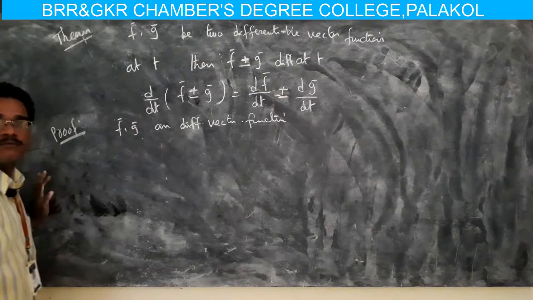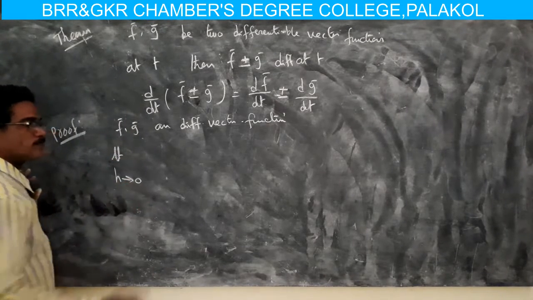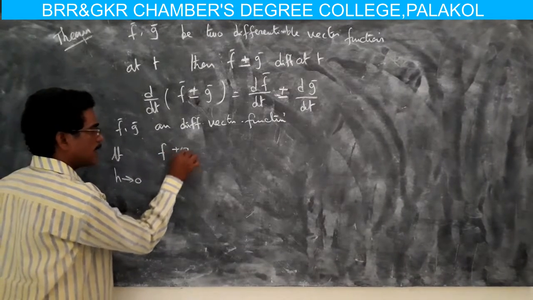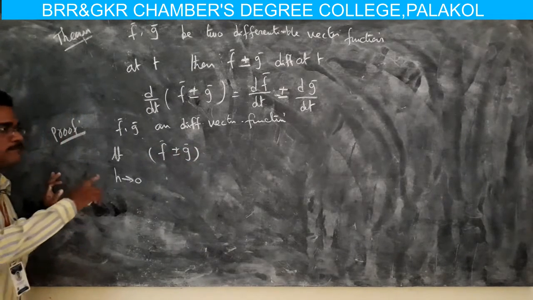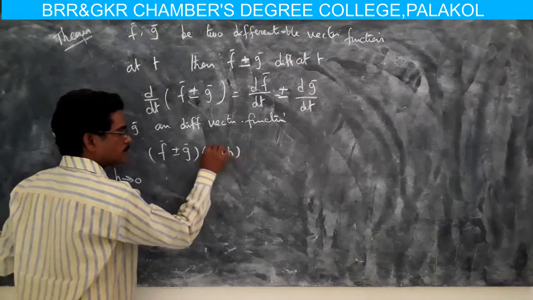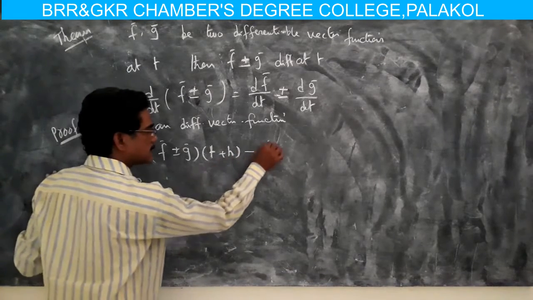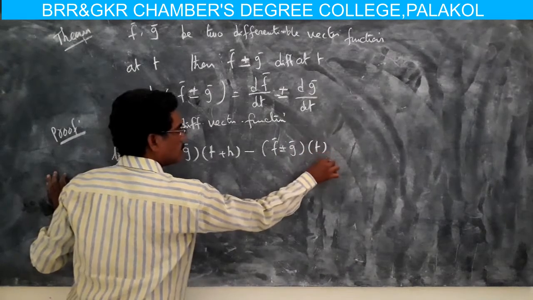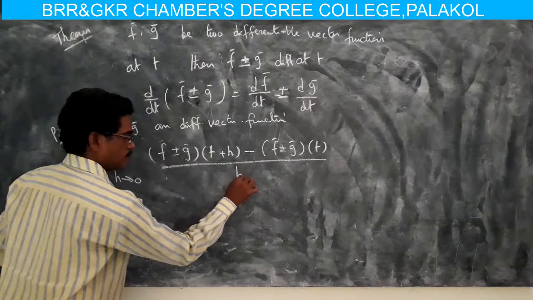Now limit h tends to 0 of f plus or minus g of t plus h minus f plus or minus g of t, whole divided by h.